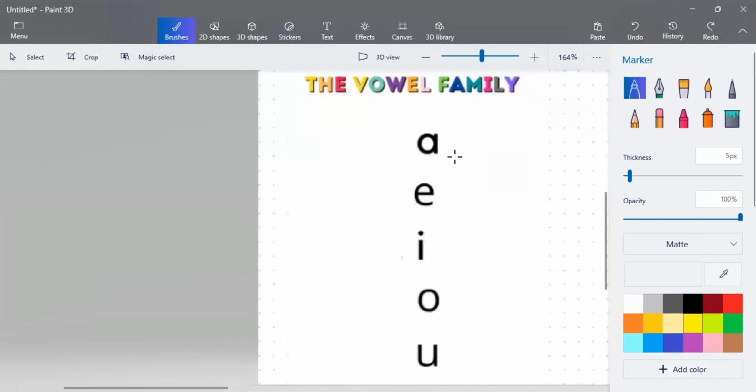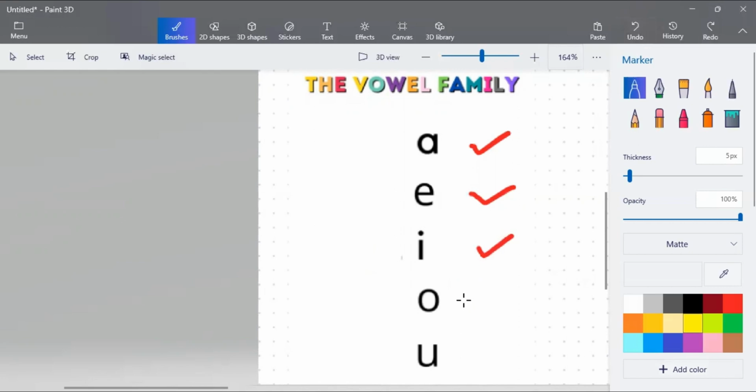So here, we have the letter A. Wow, good job. Yes, this is letter A, and the sound of letter A is ah. You still remember. How about this one? This is letter E, and the sound of letter E is eh. Wow. How about this one? This is letter I. What is the sound? Good job, ih.